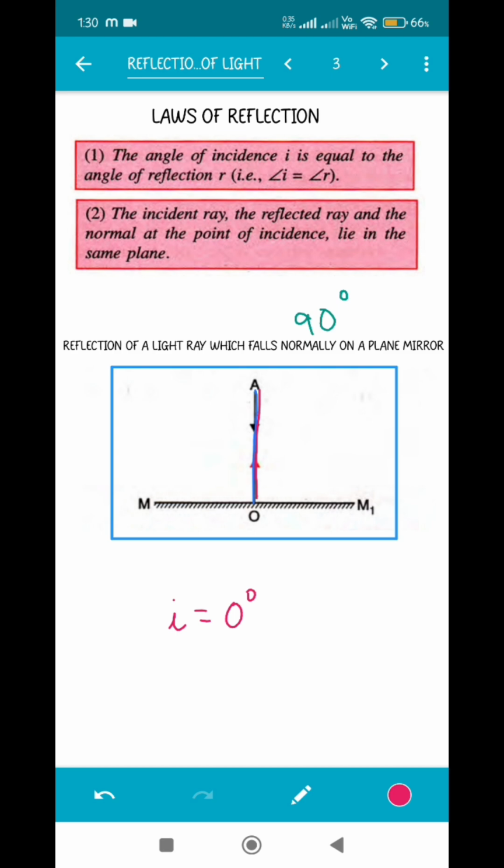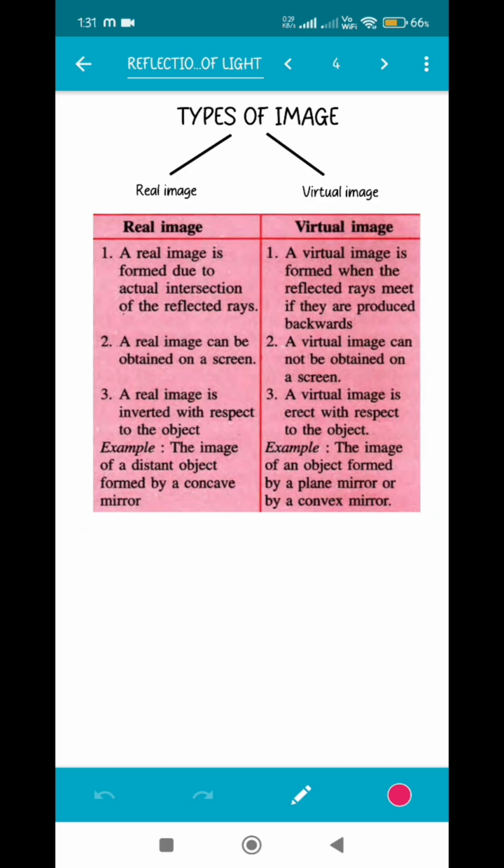Many people again make this mistake. They consider it to be 90 degree. But what did we learn? The angle of incidence is equal to the angle between the incident ray and the normal. In this case, you can see no difference between the incident ray and the normal. So the angle of incidence is 0 degree. Similarly, since you have just studied that the angle of incidence is equal to the angle of reflection, if I is 0 degree, R also is 0 degree. I guess it is clear.